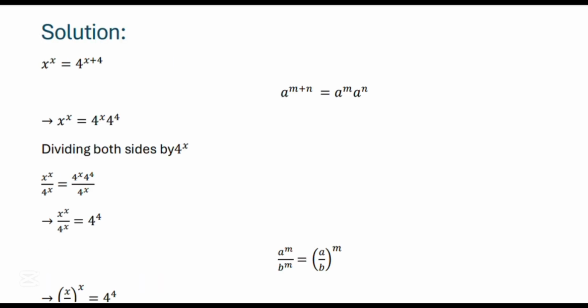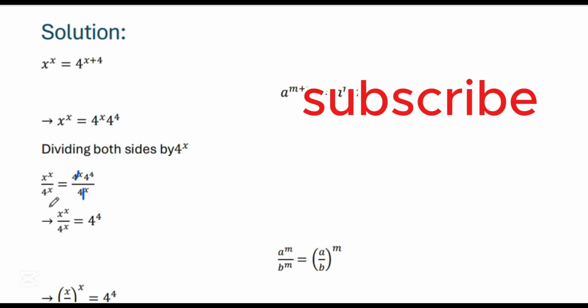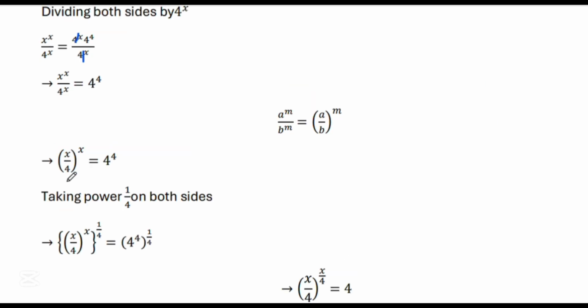So this becomes x to the power x upon 4 to the power x is equal to 4 to the power x times 4 to the power 4 upon 4 to the power x. Here 4 to the power x upon 4 to the power x will cancel each other. So this becomes x to the power x upon 4 to the power x is equal to 4 to the power 4. Here we'll use again the algebraic property: if a to the power m upon b to the power m, that will be equal to a upon b whole to the power m. That means if the same powers are in the numerator and denominator, all of these powers will be the same. So this becomes x upon 4 whole to the power x, that will be equal to 4 to the power 4.